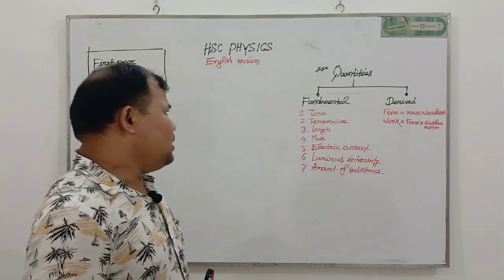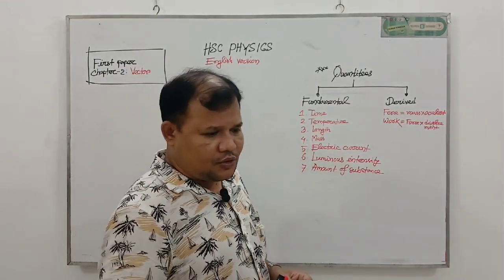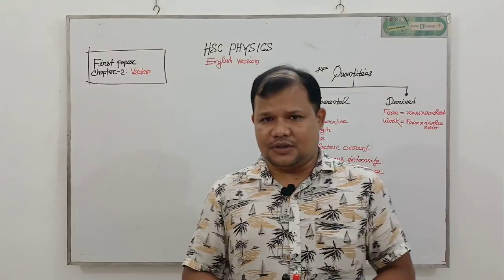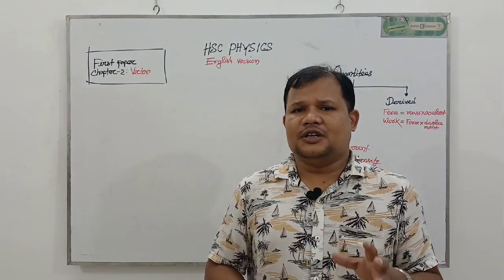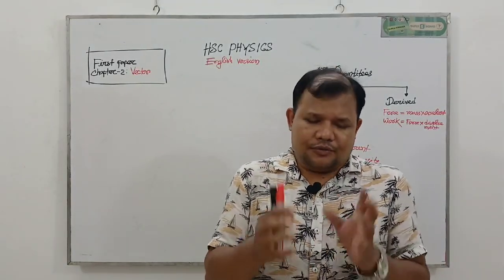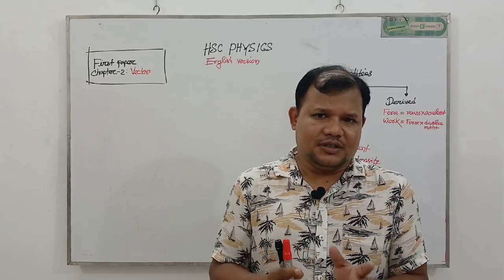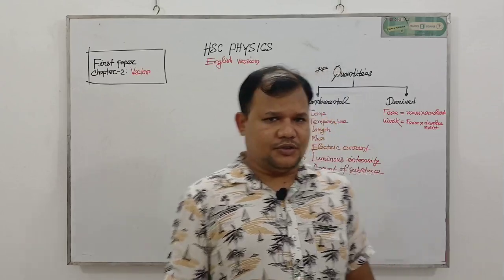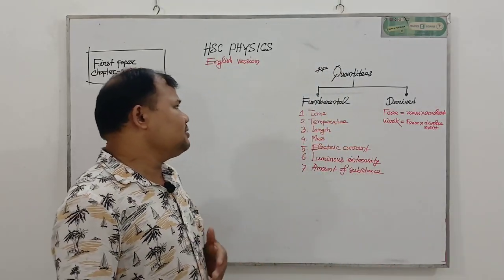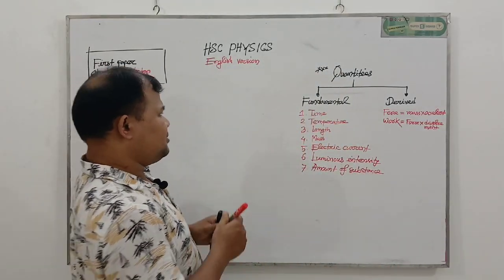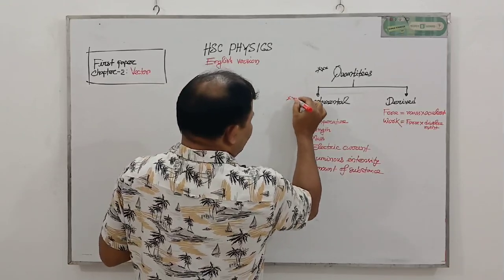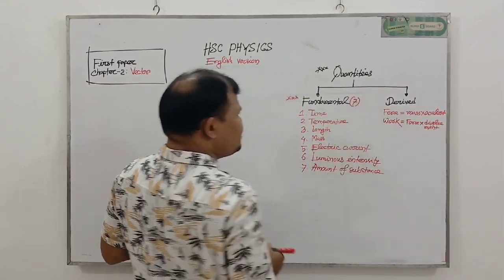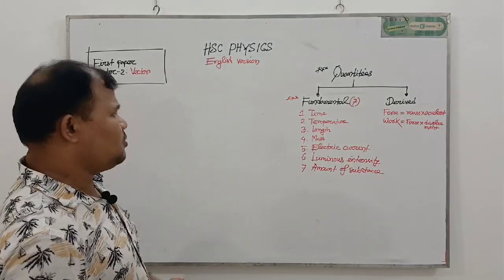Fundamental quantities are those quantities that cannot depend on any other quantities. For their full expression, they do not need the help of any other kind of quantities. My dear students, I think all of you clearly understand. There are 7 types of fundamental quantities. How many types? 7 types of fundamental quantities.